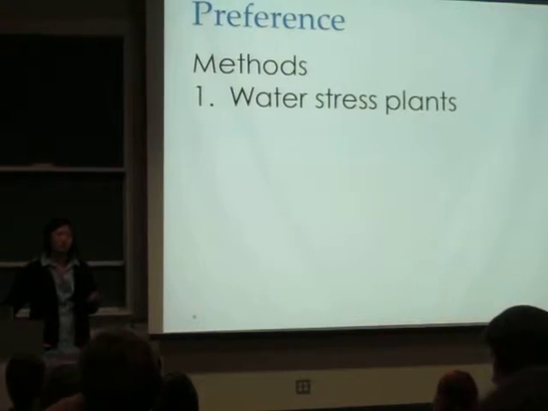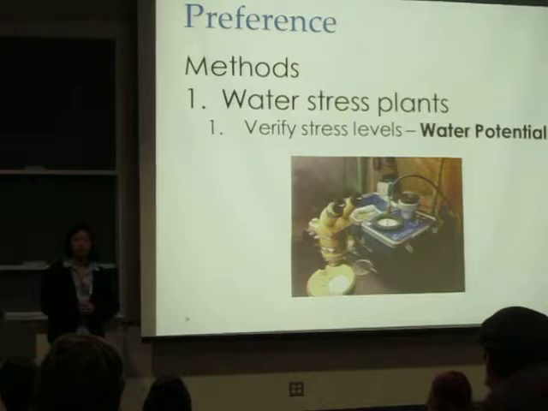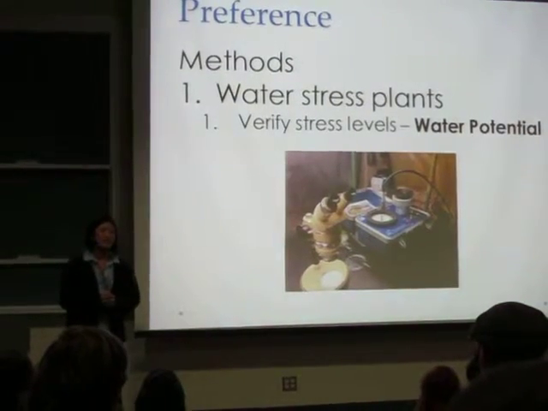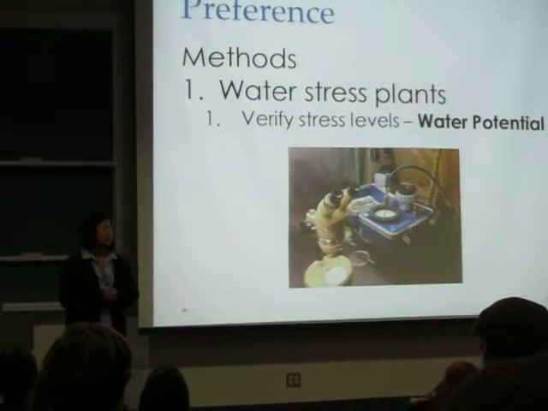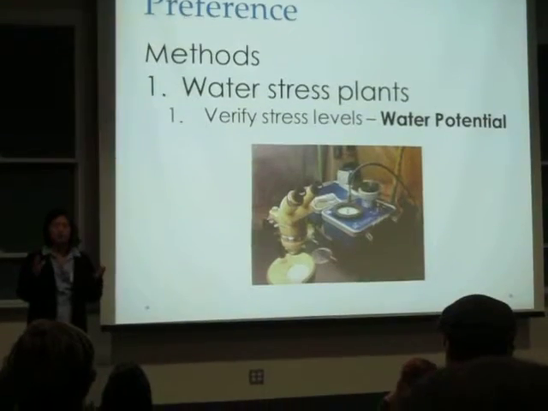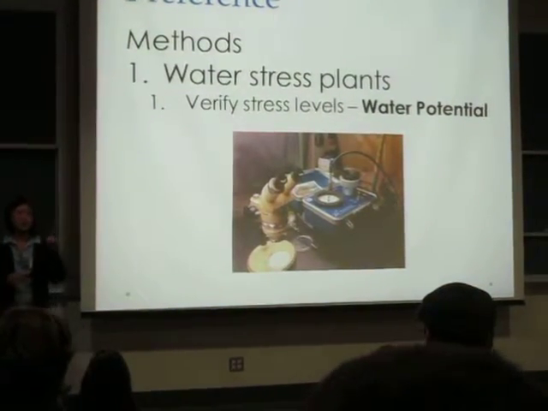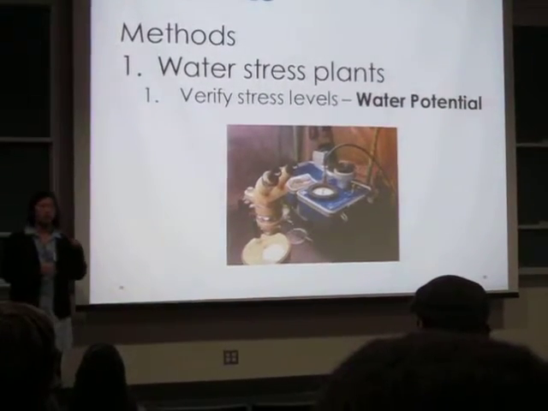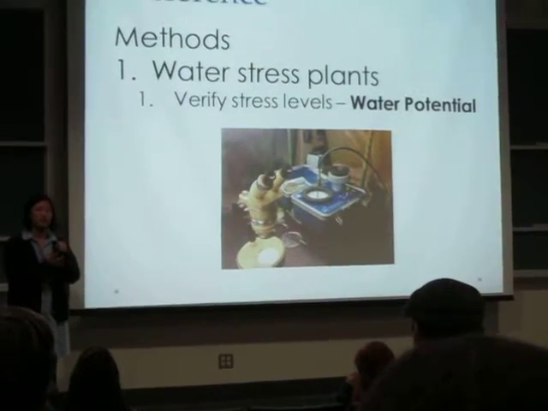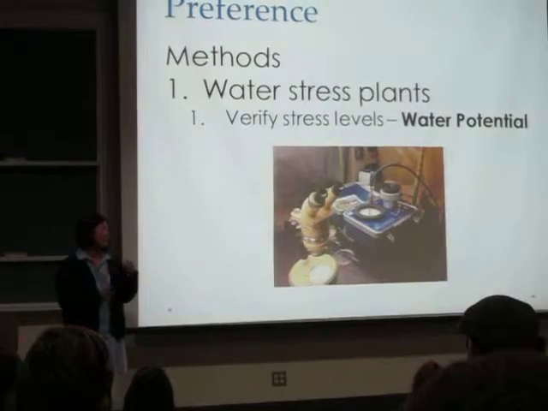So after we water stressed the plants, we had to verify the stress levels. The measurement we used was midday leaf water potential. This is a very common technique used in vineyards today. What it involves is a pressure chamber attached to a gas tank with usually nitrogen, since it doesn't react with the plant. We place the leaf of the particular plant that we're measuring, and we measure the amount of gas it takes to push water from the leaf to the petiole. There's a correlation between the amount of pressure it takes and the water stress of the plant.